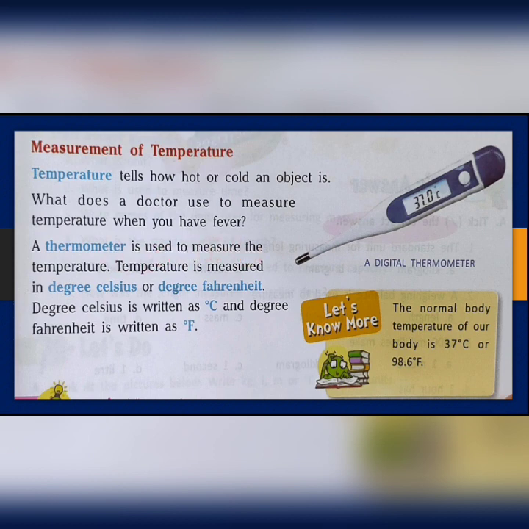And as we measure length in meter or centimeter, weight in gram or kilogram, in that way, temperature is measured in degree Celsius or degree Fahrenheit. Degree Celsius is written as degree C, and degree Fahrenheit is degree F. You have to remember these two terms. Do you know the normal body temperature of human body? It is 37 degrees Celsius or 98.6 degree Fahrenheit.